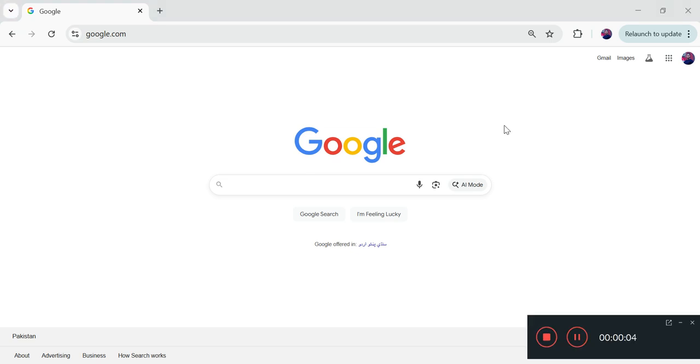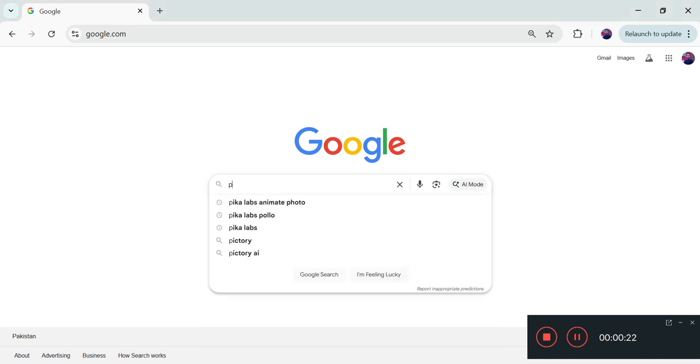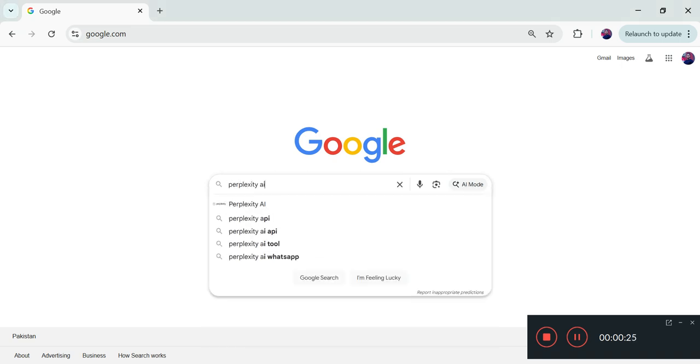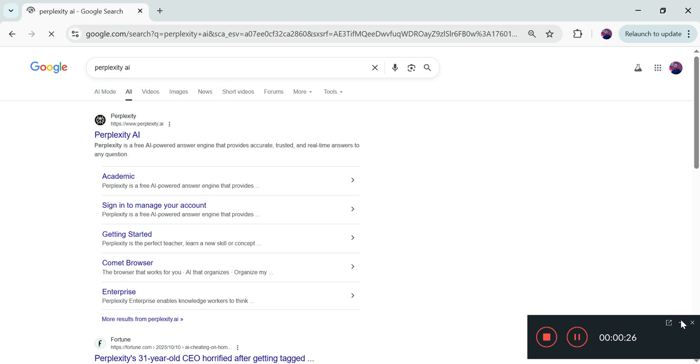Today we are going to discuss our website. You can use it for creating research articles with the citations. Okay, so that's basically an AI website, and the website's name is Perplexity AI. Let's open Perplexity first, and then I will show you step by step how you can do this.